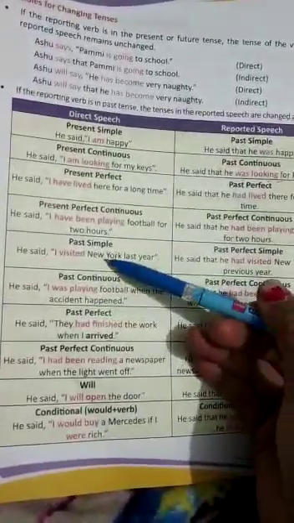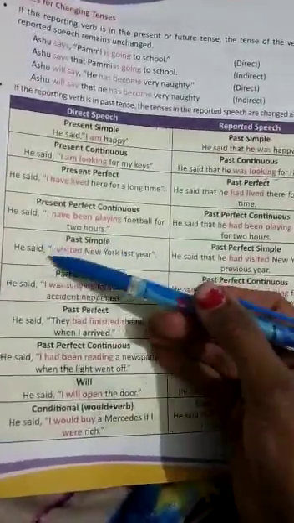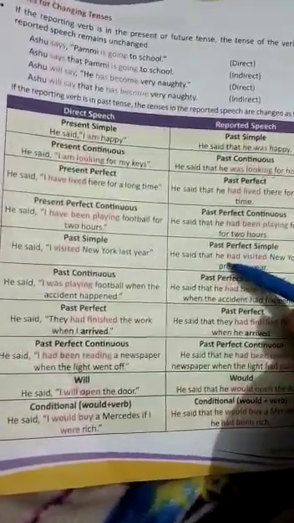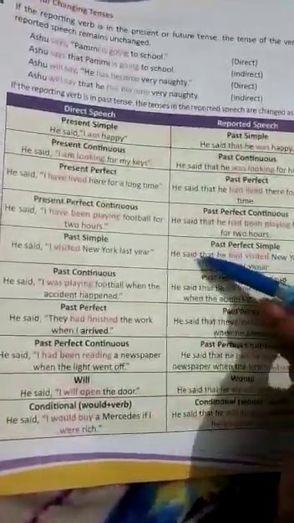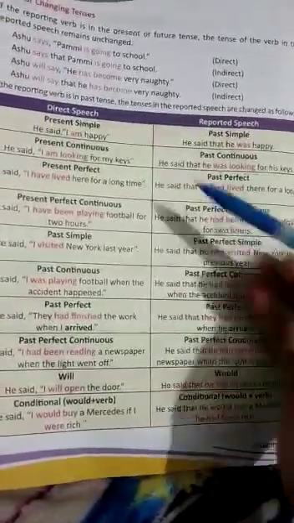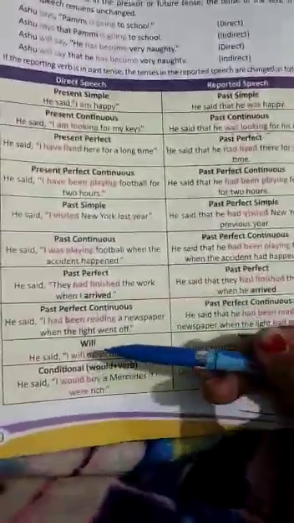In the past simple, we use the second form. He said, I visited New York last year. In the perfect, we use had and the third form. He said that he had visited New York in the previous year. Similarly, you have to follow these rules.